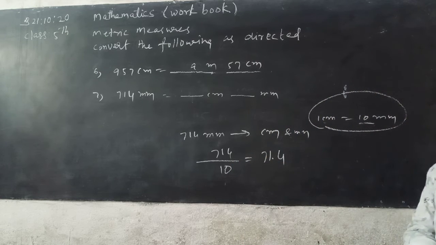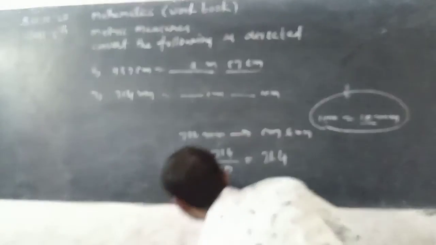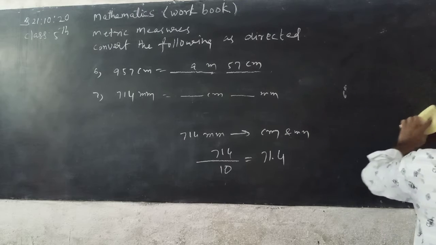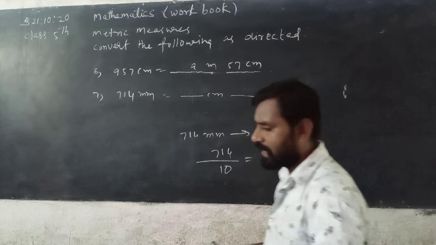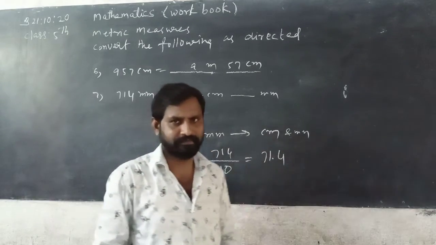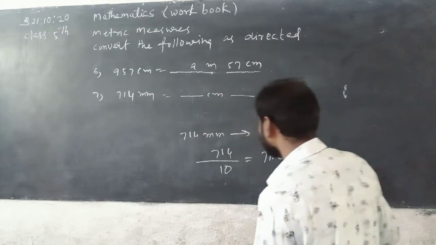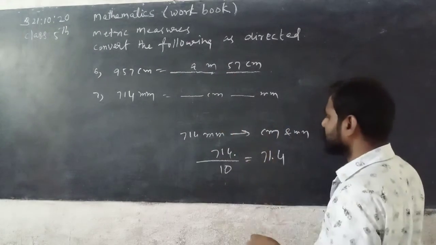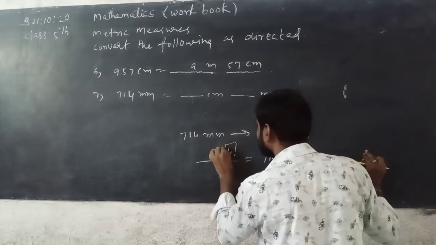71.4. See here how it is possible. Listen carefully. Any number, means 714, is divided by 10. The point moves to the left side one place. See here, where is the point? So here. Then this point is moved towards the left side only one digit.